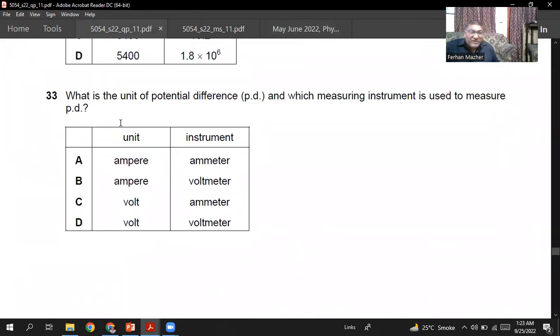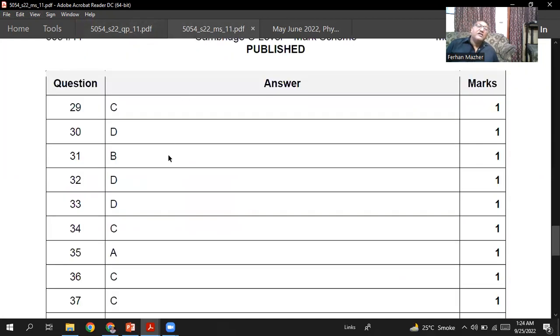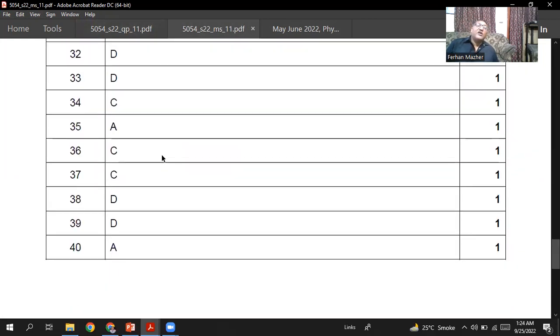What is the unit of the potential difference, and which measuring instrument is used to measure the potential difference? The unit of the potential difference is volt, and the instrument we use is voltmeter. So its unit is volt, and the instrument used is voltmeter. So D looks the best option, sir. Question number 33, D is the right option.